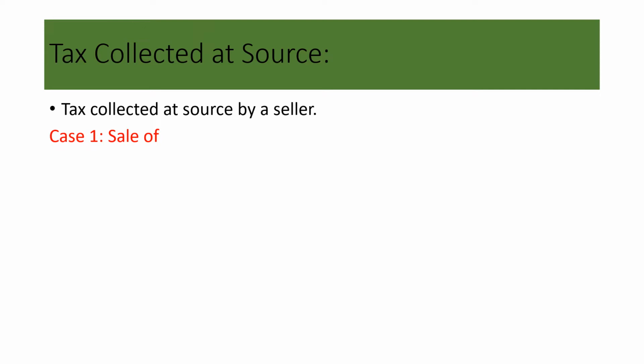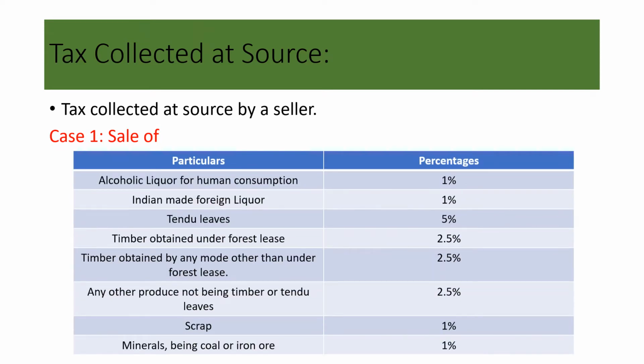Now let's study the first one, that is case 1. If you see in particulars, these are the different things if the seller sells, then he needs to collect these percentages of tax collected at source. Case 1 is the sale of alcoholic liquor for human consumption. If the seller sells alcoholic liquor for human consumption, not for resale, only for consumption, then he needs to collect 1% of TCS.